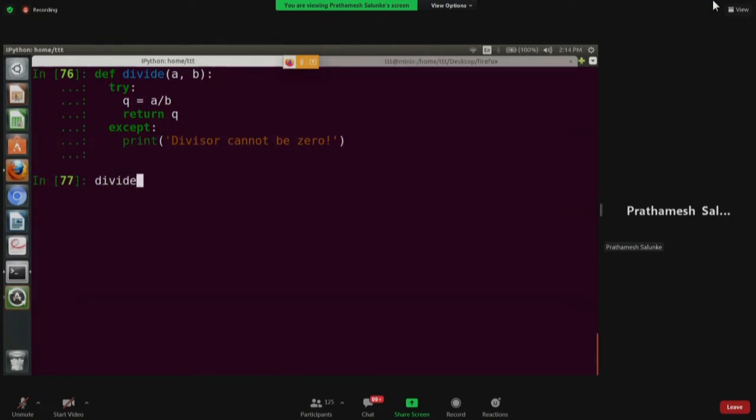So now maybe you can try to call this function again. So we can say 45, 3.